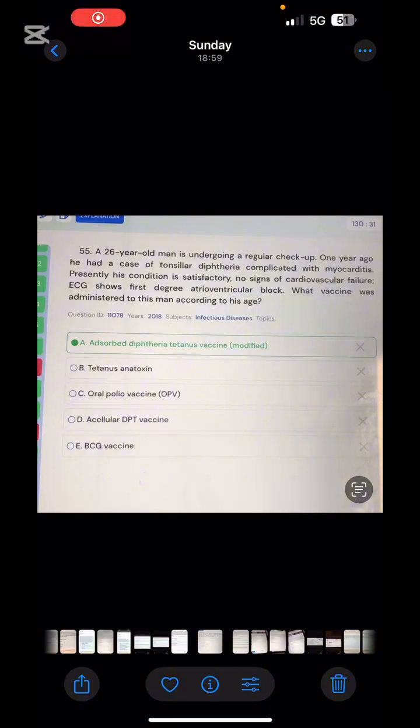Next is a 26-year-old man undergoing a regular checkup. One year ago he had a case of tonsillar diphtheria complicated by myocarditis. Presently his condition is satisfactory and no signs of cardiovascular failure are given. ECG shows first degree AV block. What vaccine should be administered?